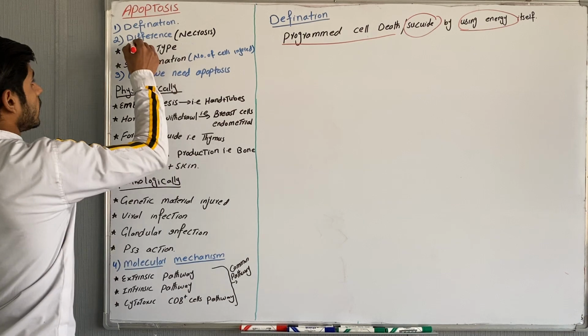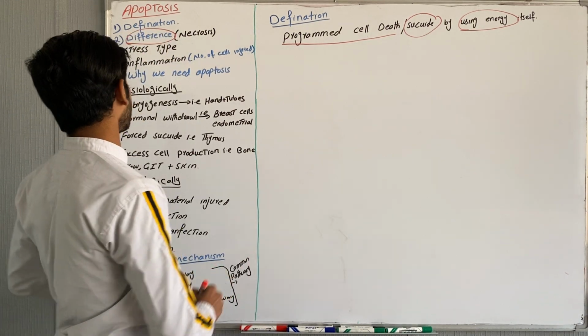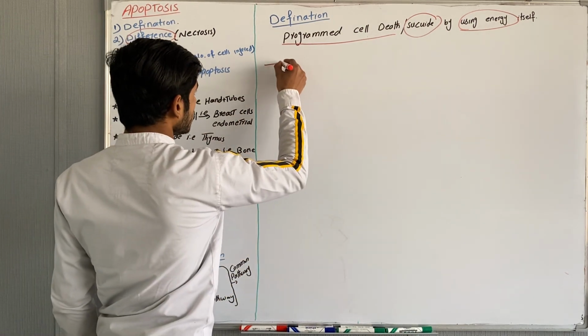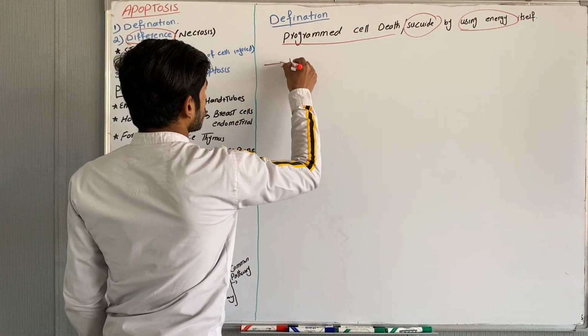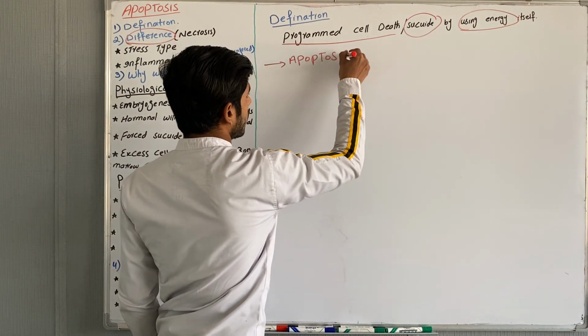Now we will discuss the difference between necrosis and apoptosis. The first difference is on the basis of stress. Here I write apoptosis, and here necrosis.